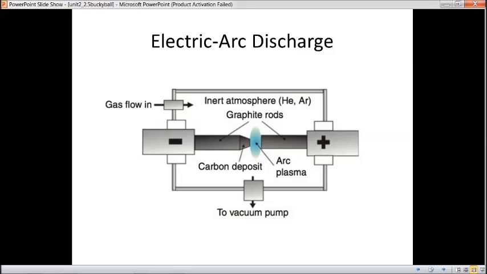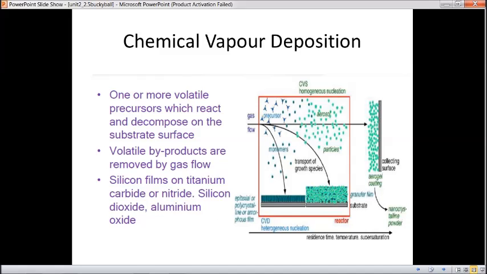So this is the electric arc discharge method, and next to this is the vapor deposition method. Here volatile precursors are used to react and decompose on the substrate surface. So over the substrate surface, nanocrystalline powders are formed, and some byproducts are also there. These are removed by gas flows, and silicon films on titanium carbide or nitride are formed, which gives silicon dioxide and aluminum oxide.